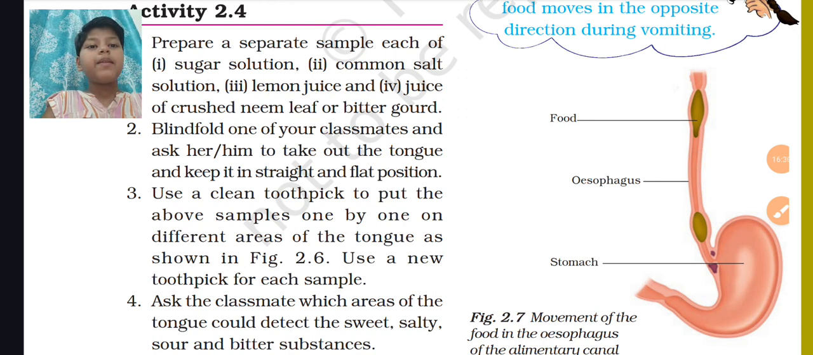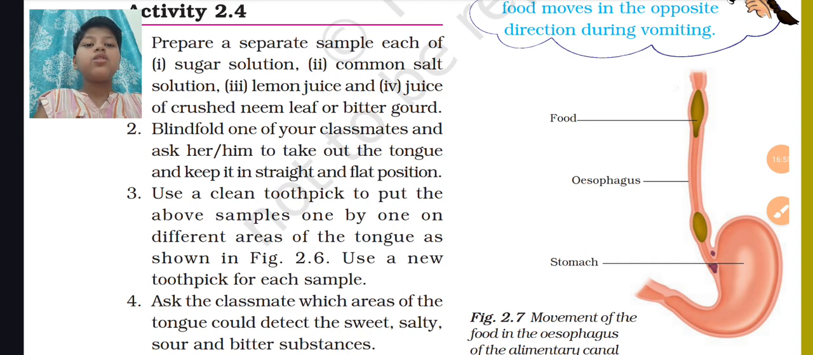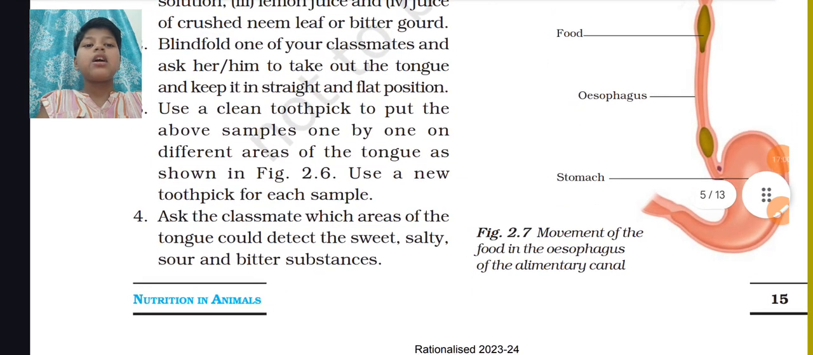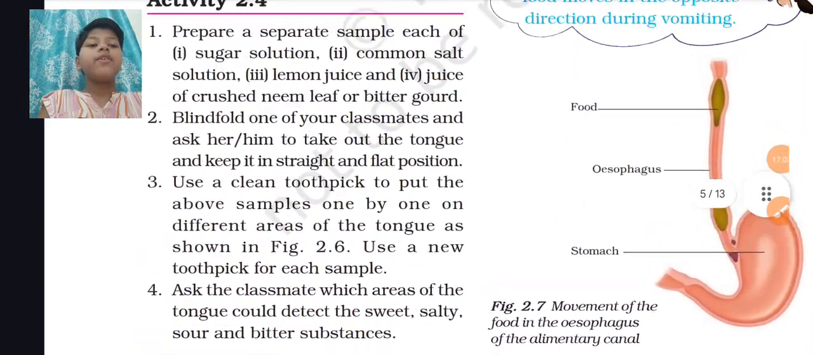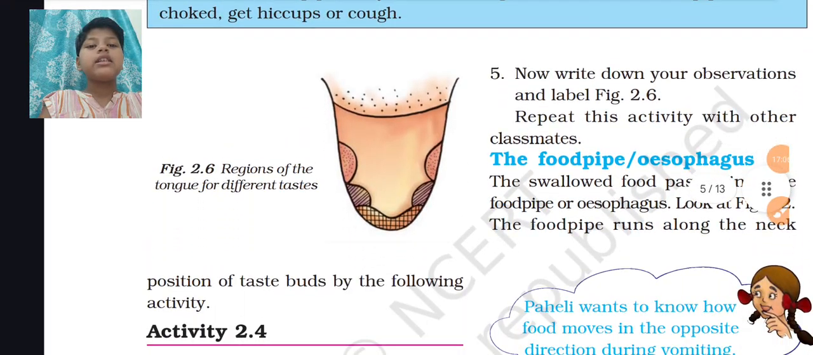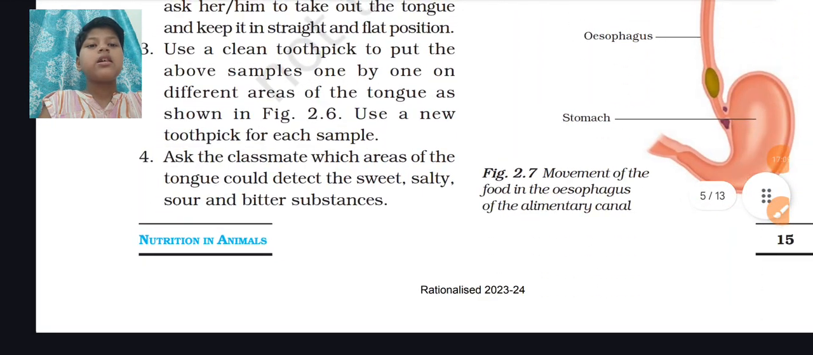Prepare a separate sample of each: sugar solution, common salt solution, lemon juice and juice of crushed neem leaf or bitter gourd. Blindfold one of your classmates. Ask her or him to take out the tongue and keep it in a straight and flat position. Use a clean toothpick to put the above samples one by one in different areas of the tongue as shown in figure 2.6. Here you can see the different regions of tastes.